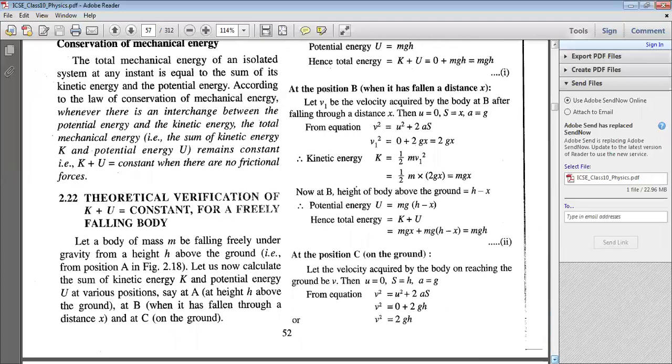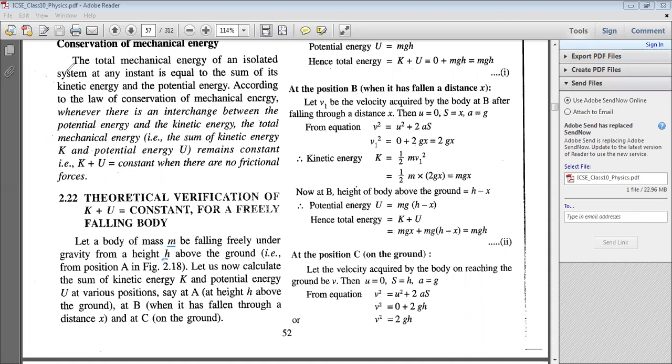Now, there is a very important derivation where we theoretically verify this law of conservation of mechanical energy, that is K plus U equal to constant. We take the example of a freely falling body. This is the most important example for verifying the law of conservation of mechanical energy. So let us consider a body of mass m which is falling freely under gravity from a height h above the ground.